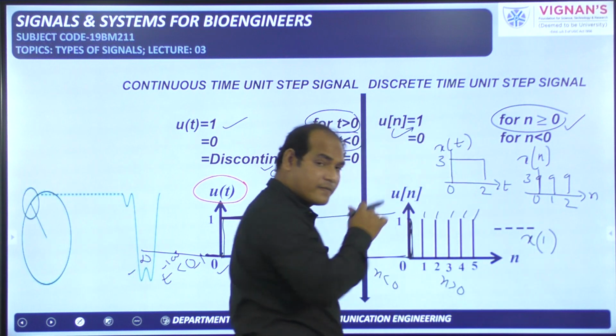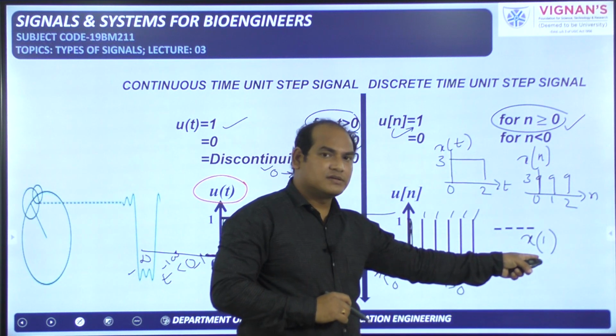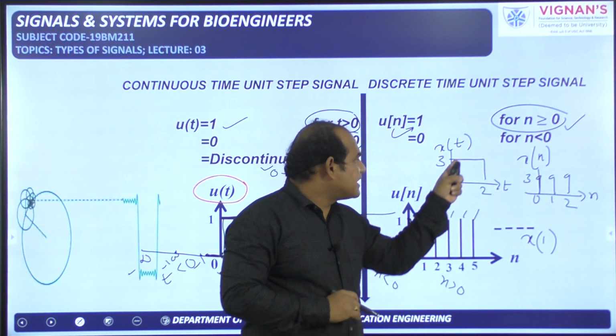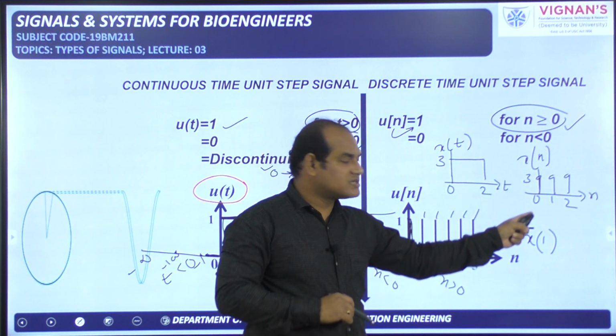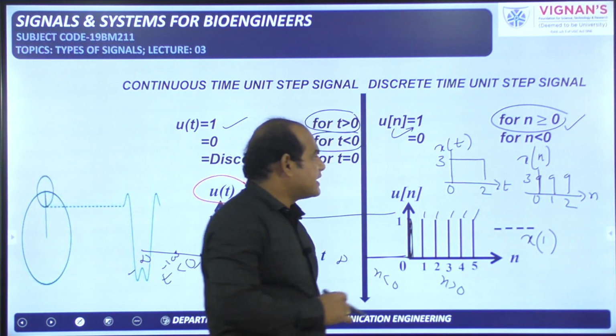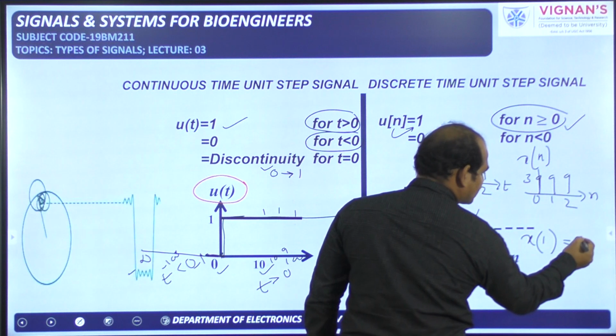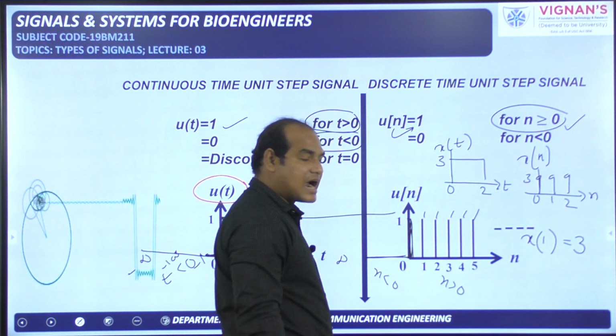What is the value of x of 1? These are the given things. In the problem, we have given x of t like this and x of n like this. Now you tell me, what is x of 1? The answer is 3. That answer is correct.